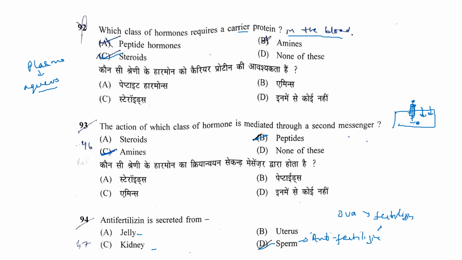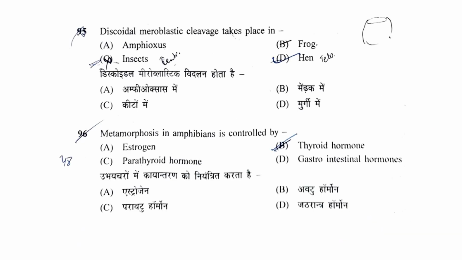There is an interaction between the fertilizin and antifertilizin, which specifies that only sperm of a particular species can fertilize the ova of that species only. So this specificity is provided by the fertilizin and antifertilizin reaction.